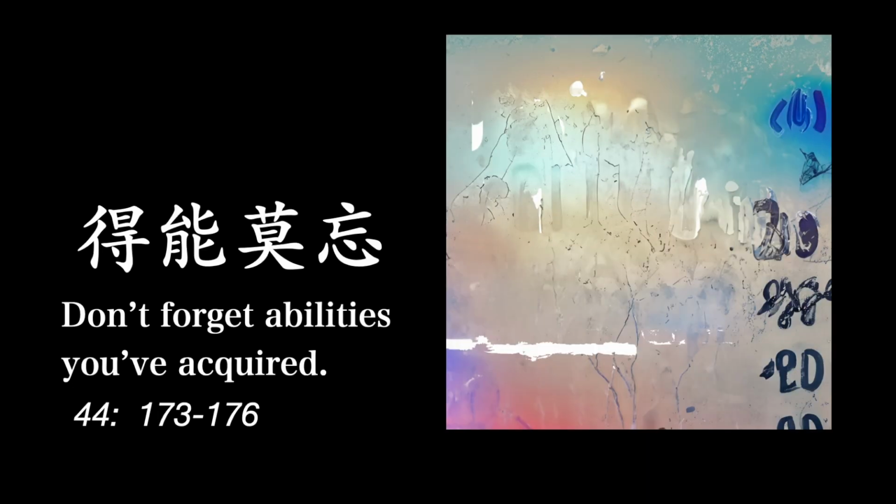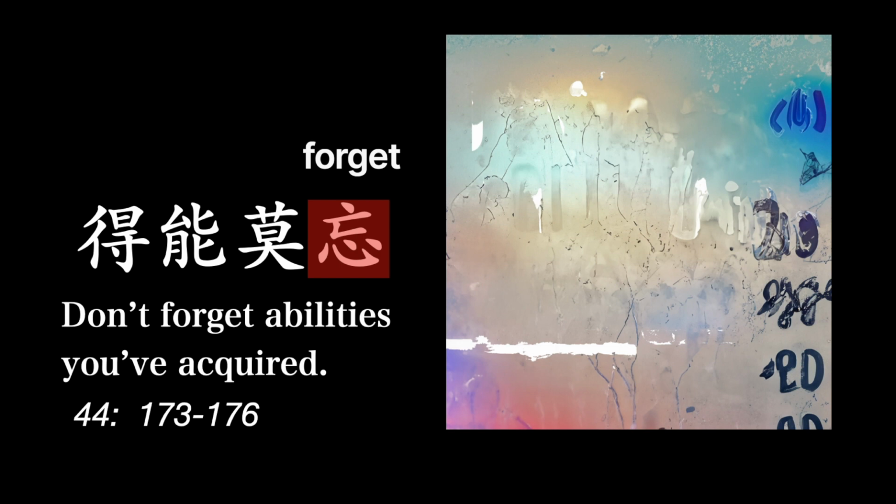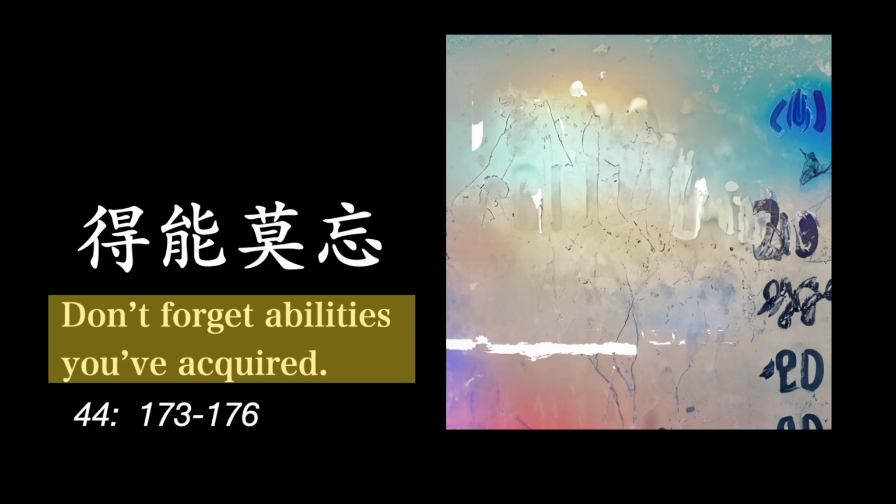On to line 44. The first character here means gain or acquire. The next means ability. The third character means not, as in don't or mustn't. The last one here means forget. The translation reads, don't forget abilities you've acquired.